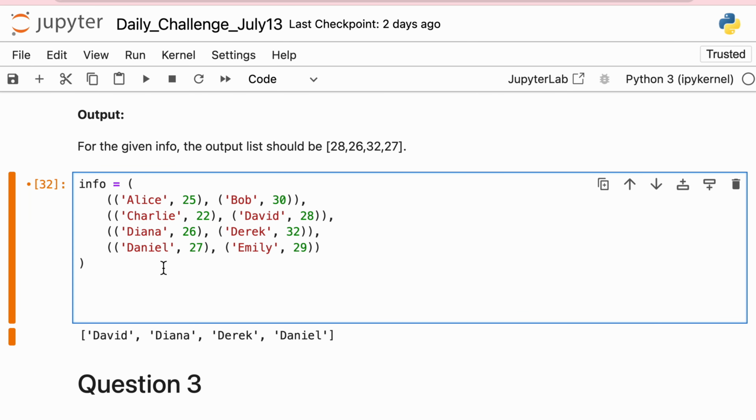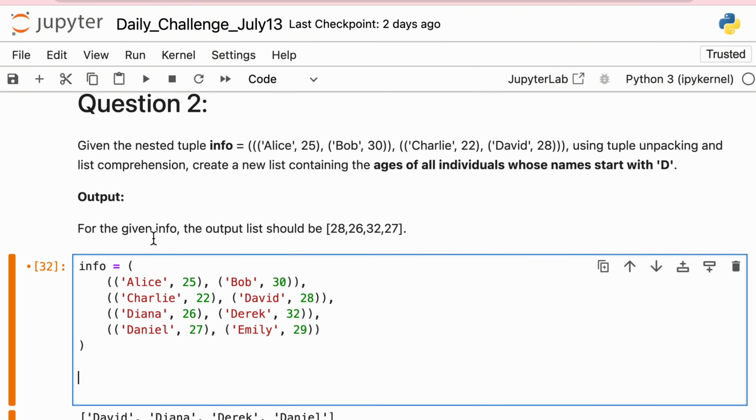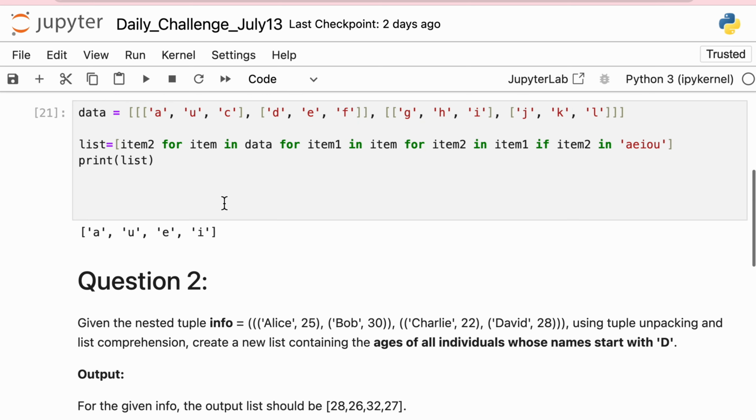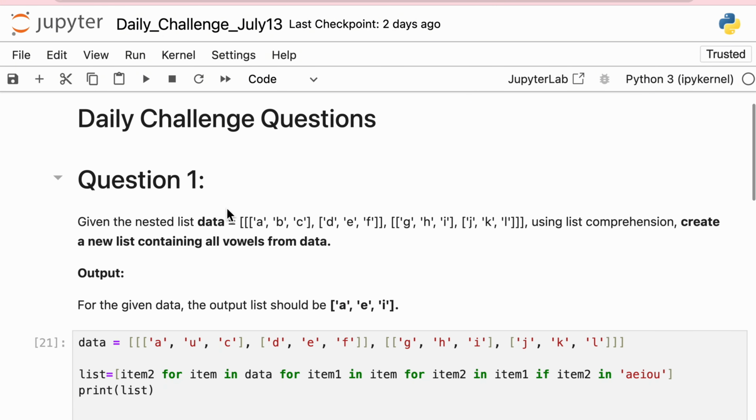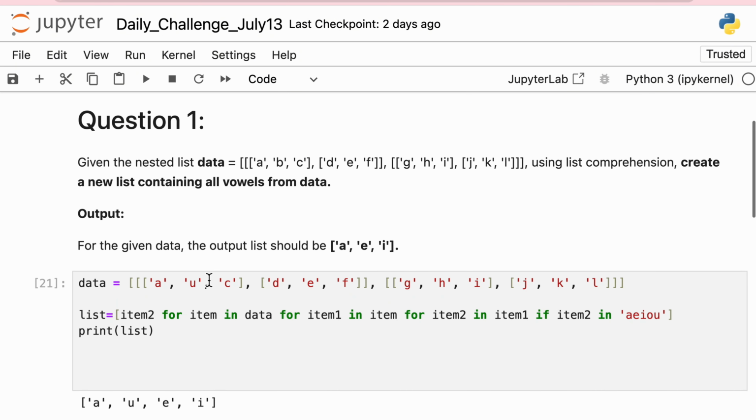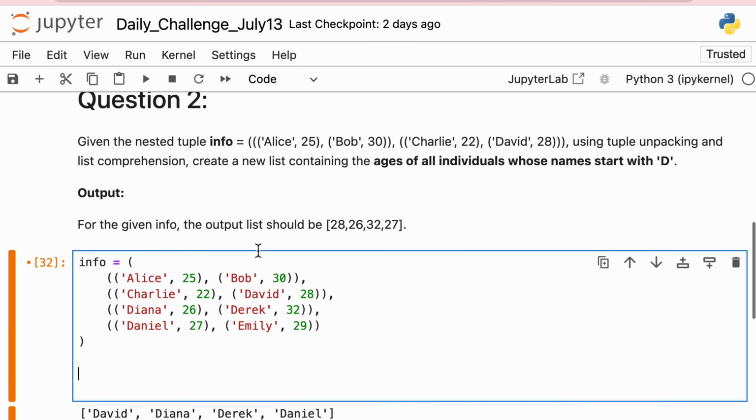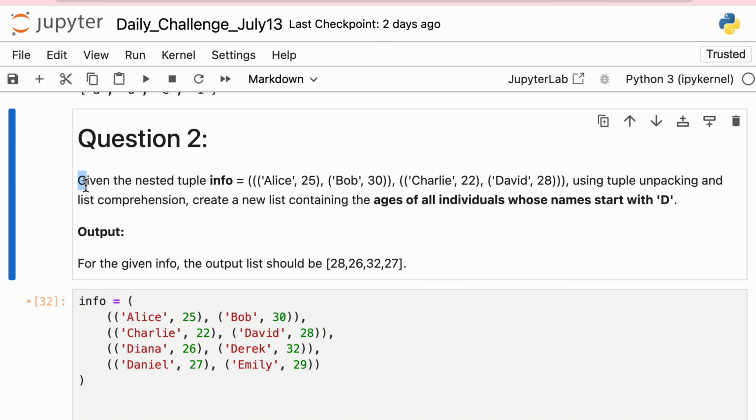So now let's come to question number 2. It is also a similar question to the one we discussed in question 1, where we have a nested list. Today we have a nested tuple in this particular question. So given the nested tuple info, you have some nested tuple you don't know. First of all, see, nested could be any level, so we don't know right now. Using tuple unpacking and list comprehension, create a new list containing the ages of individuals whose names start with D.